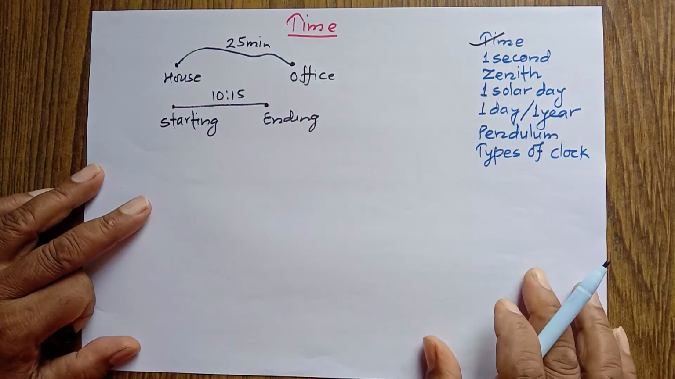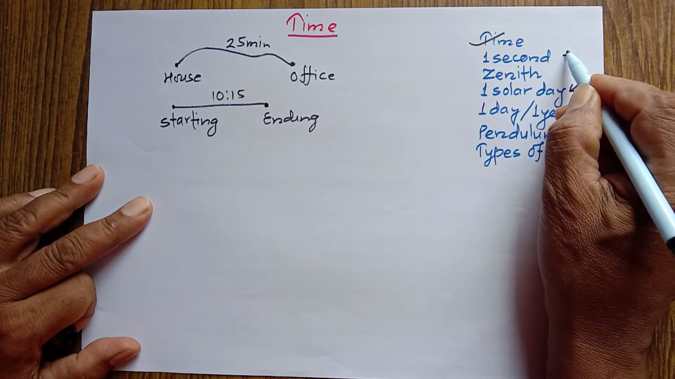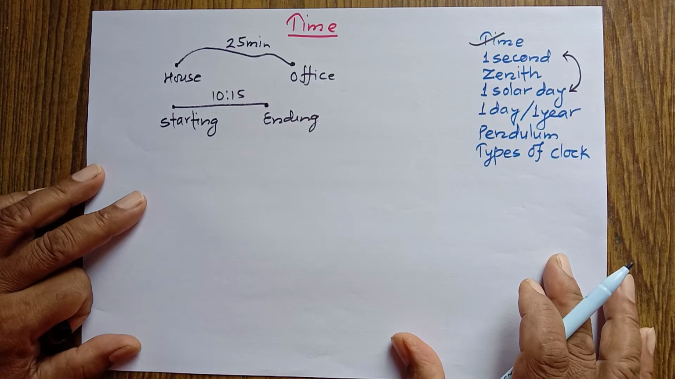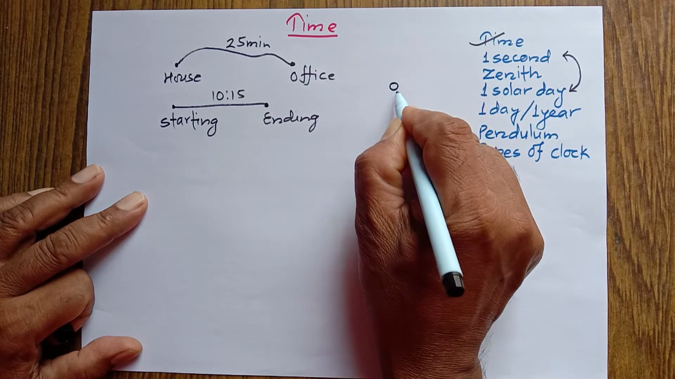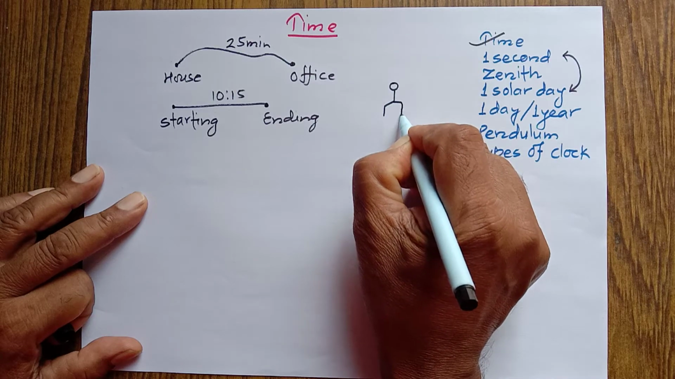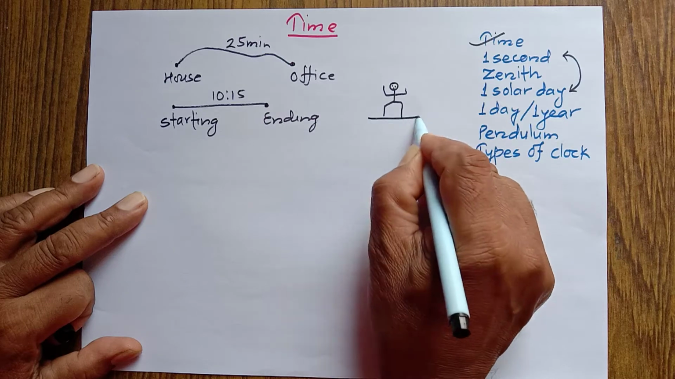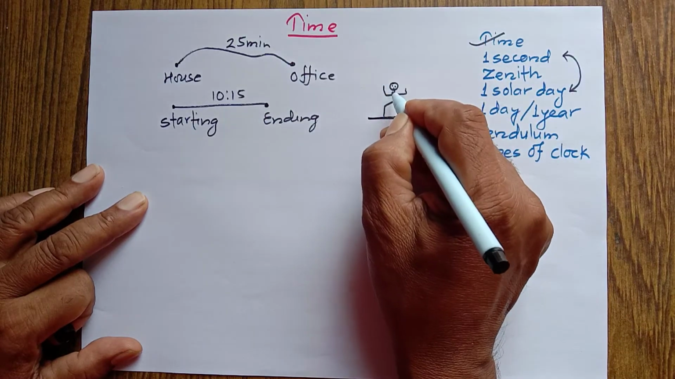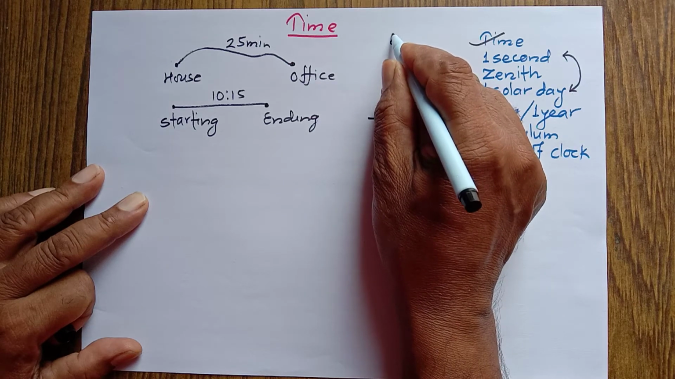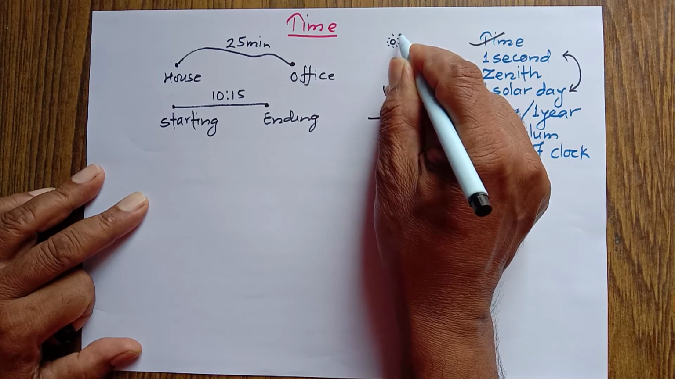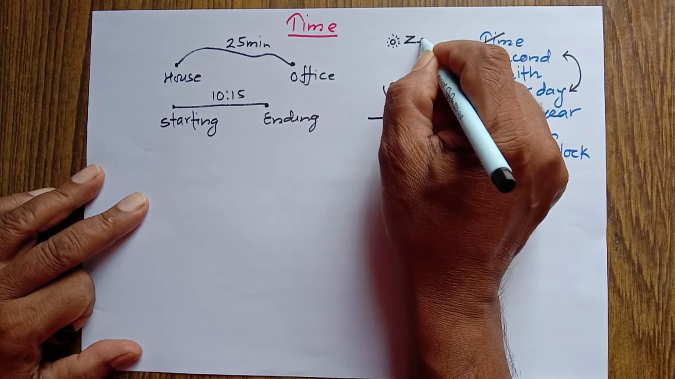Now let's talk about 1 second. Before 1 second, we'll talk about one solar day. Let's talk about zenith first. Let's say a person is standing at a place. I'm not making a very nice figure for that person because we have to understand the subject matter only. A person is standing at a place and the sun is, let's say, just above his head. Then this point at which the sun is present is called zenith.